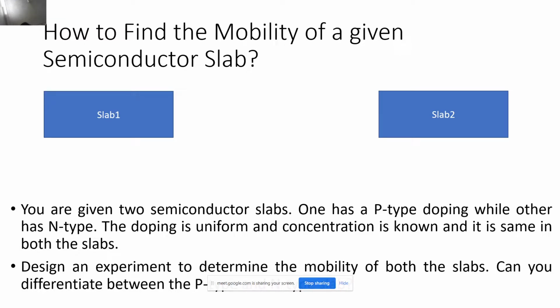That is, you need to identify whether slab 1 is of P type or whether slab 2 is of P type, and you have been asked to calculate the mobility. You don't know any parameters inside the semiconductor other than the doping concentration. So you have to do external experiments to calculate the mobility of this particular semiconductor material. Can any one of you unmute and tell me how I should approach this question? Note, don't ask me any internal parameters of the semiconductors. Whatever we have to do is external only. I want some approach, I don't want direct answers. The approach is what matters a lot.